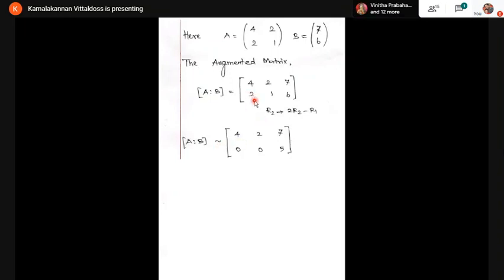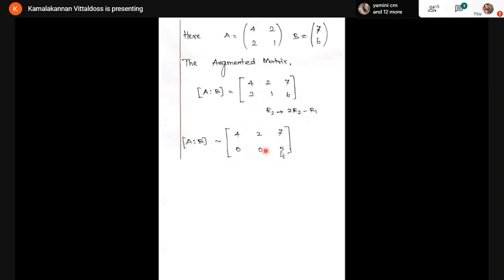Listen carefully. I multiply this number by 2. So 4 minus 4 is 0. I multiply this number by 2. 2 minus 2 becomes 0. This is 12. 12 minus 7 becomes 5. Now I'm getting 0 below the non-zero element.